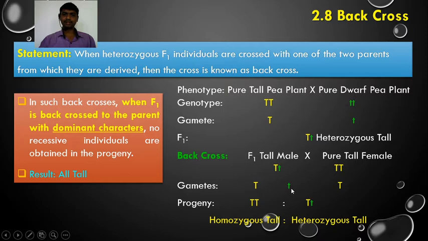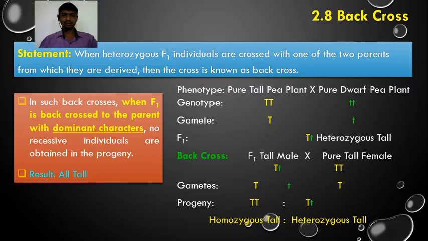So this is the back cross when the F1 hybrid has been crossed with a parent having dominant characters. No recessive individuals are obtained in such crosses in the F2 progeny. The results are all tall plants if the F1 hybrid is crossed with the parent having dominant tall characters.